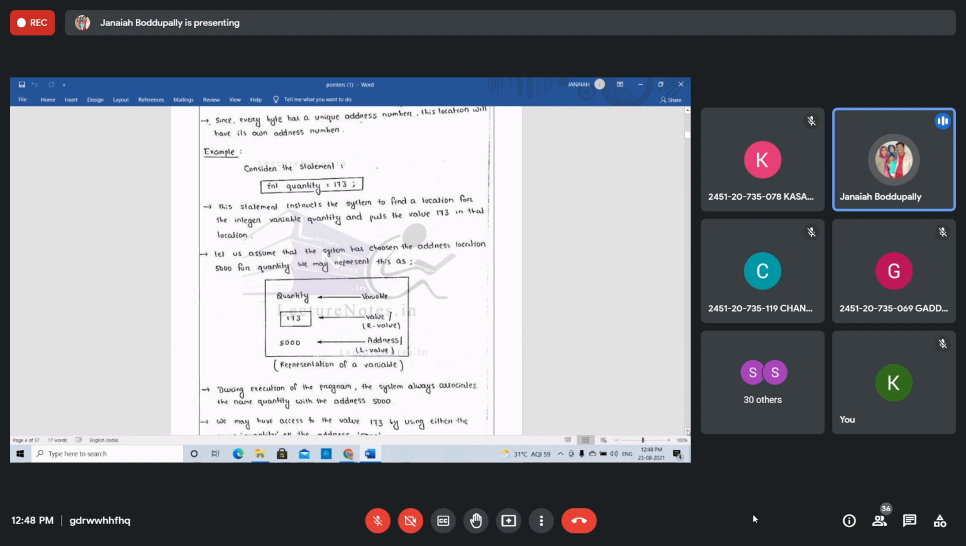The L value or address is 5000. At the 5000 location we are storing the constant value 173, that's an integer value, right? During the execution of the program, the system always associates the name quantity with the address 5000. At 5000 the value is 173. The value of that quantity is 173. The address location of the quantity is 5000.